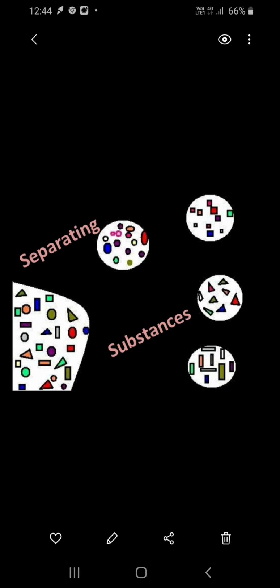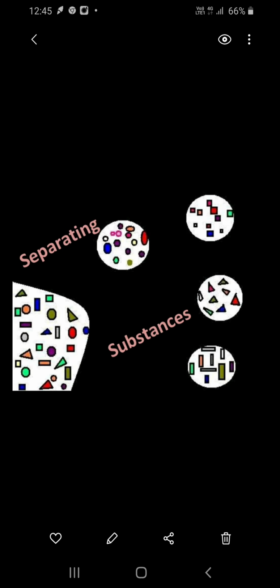Now we are going to see the separation of mixtures. What is meant by separation? The process by which the components of a mixture are isolated and removed from each other to get a pure substance is called separation. When and why do we need to separate mixtures? When we need to remove impurities or harmful components from the mixture.